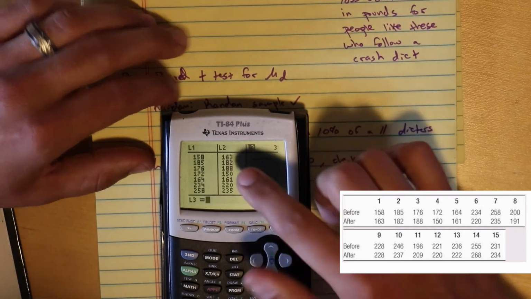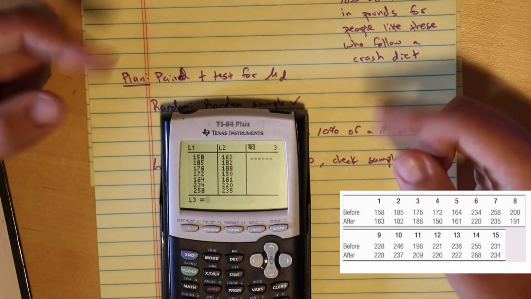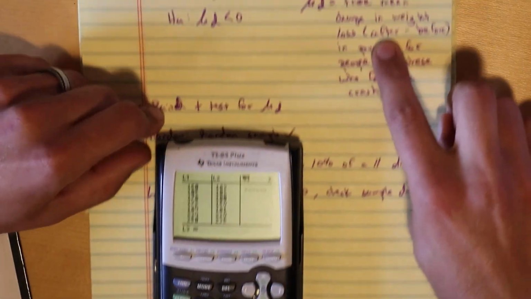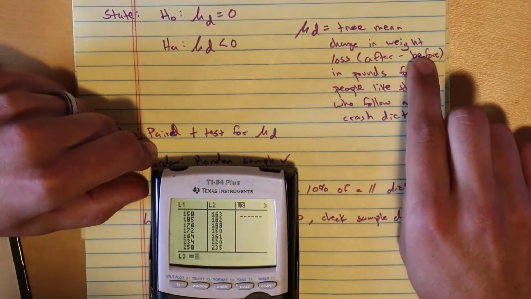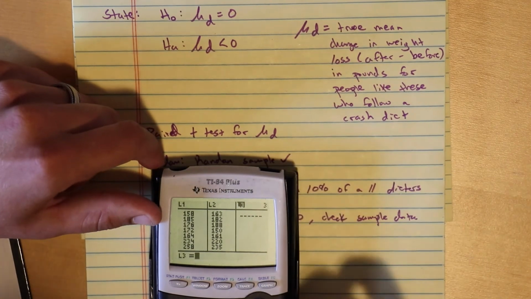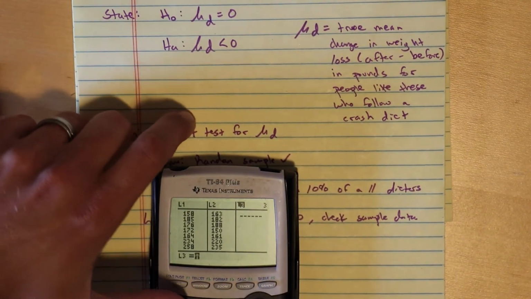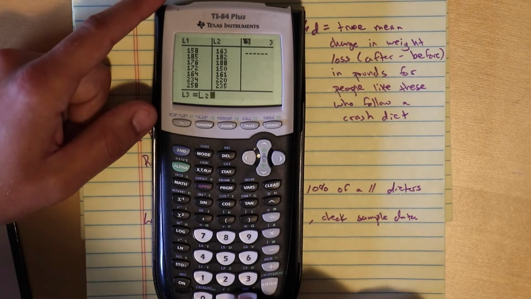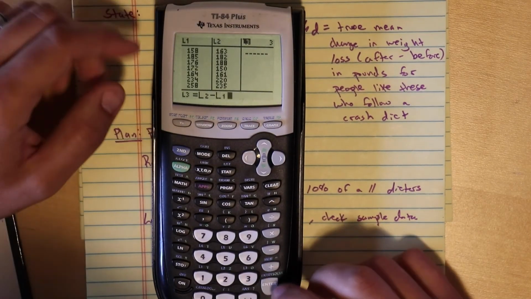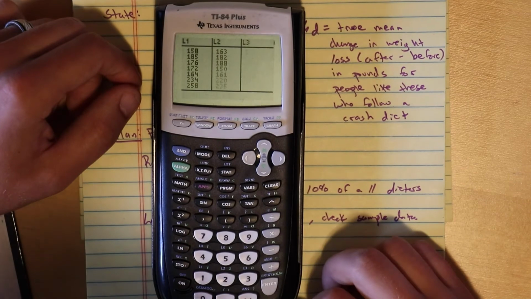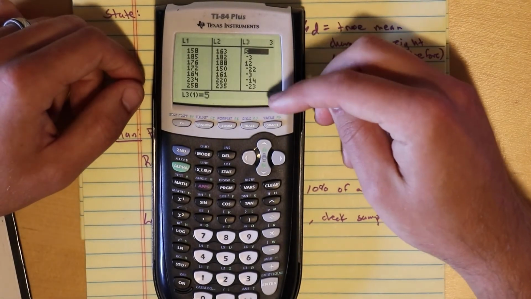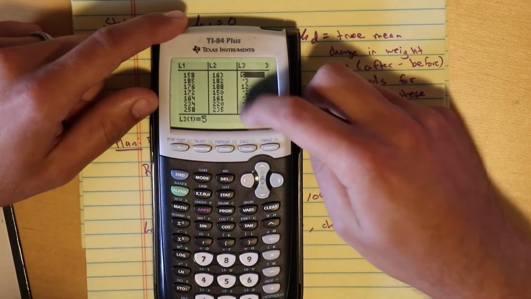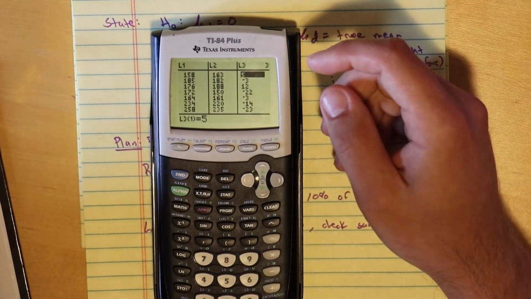And I'm going to look at the differences. So instead of just doing each of the 15 differences by hand, I'll have the calculator do it. And my statistic, I wanted the after minus before. My after is L2. So I'm going to say that L3 is L2, which can be found right above 2, minus L1, which can be found right above 1. If I do that, it gives me the differences. So this is the data that I need to look at. I really don't care about this or this. I care about the differences in the data.